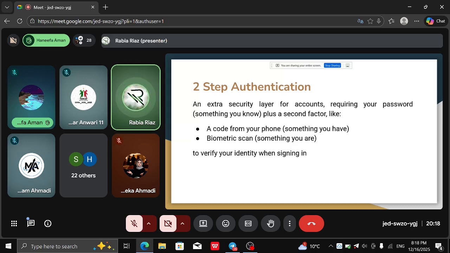They will be asked for the second step of authentication, that is a code or a biometric scan, and they will not have that form of authentication and they will not be able to log into your account. If you don't have your two-step authentication turned on, then anyone with your username or password can log in to your account without any additional authentication.